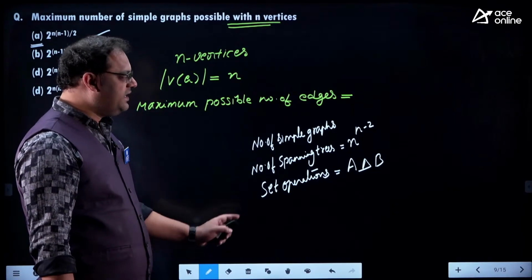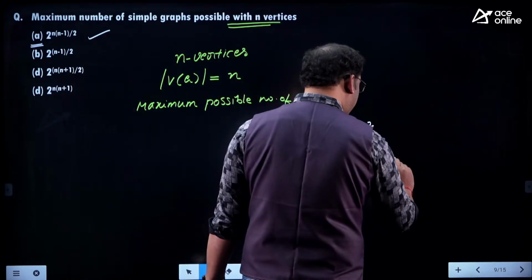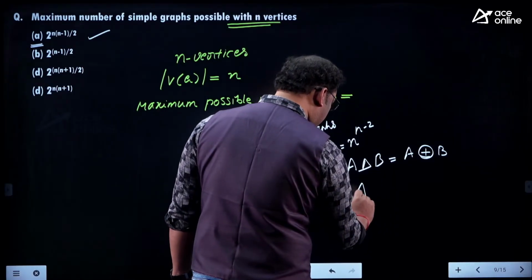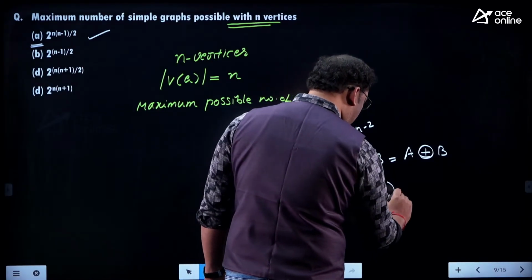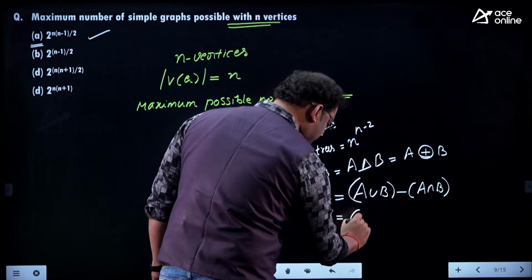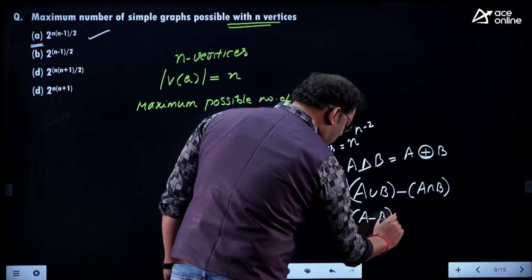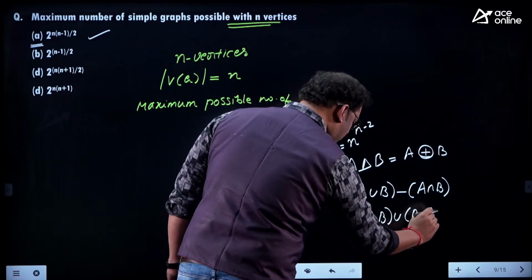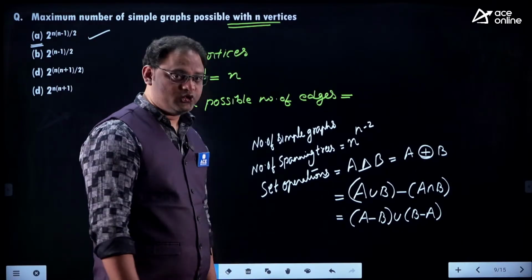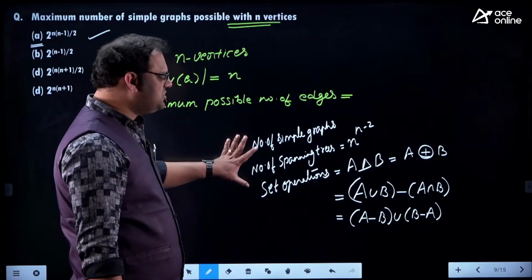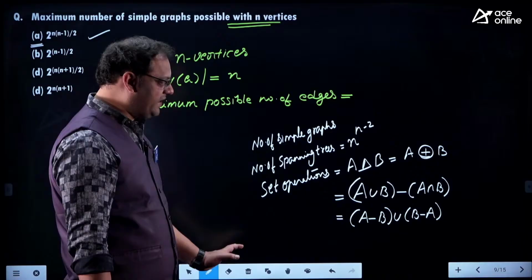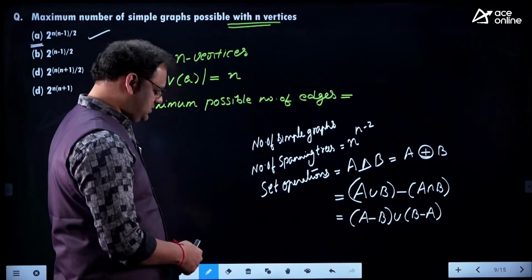Yeah, symmetric difference, A delta B, or you can also call it A Boolean sum B. If you ask me to write the formula for A Boolean sum B, it is nothing but all minus common, that is, A alone or B alone. X belongs to A or X belongs to B, but not both. Yeah, these 3 questions are repeated. You see previous papers, and you can verify whether I am really saying the fact or not, right?